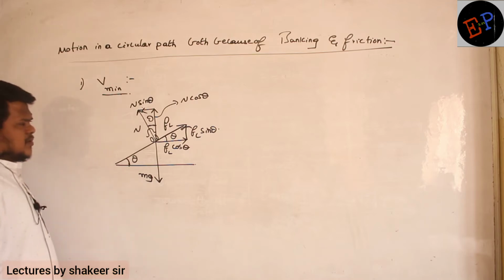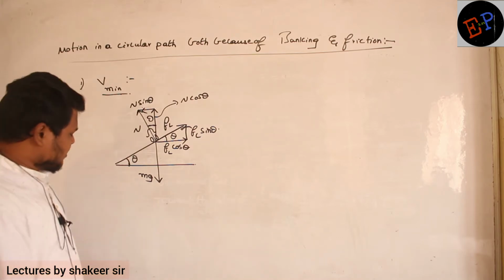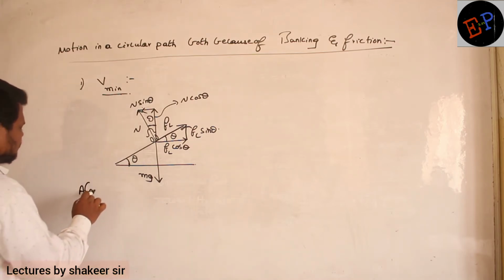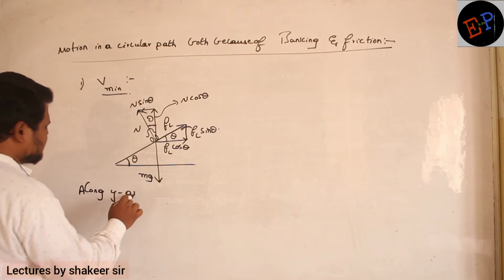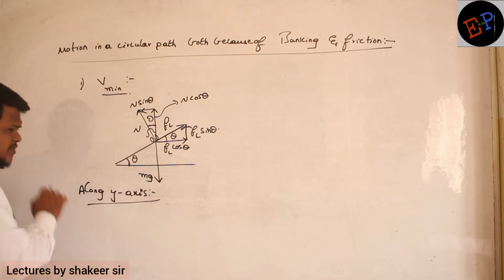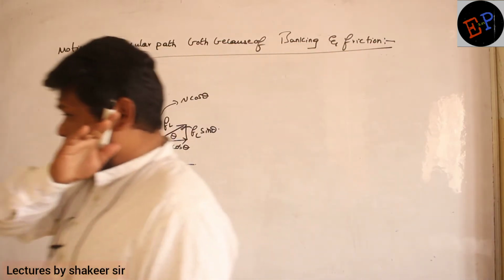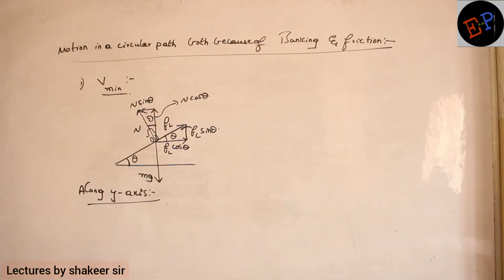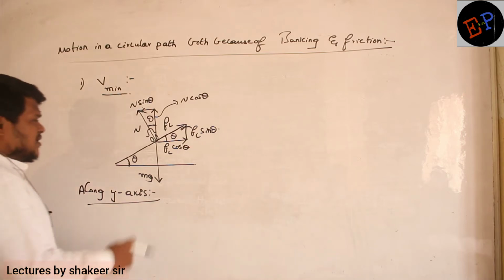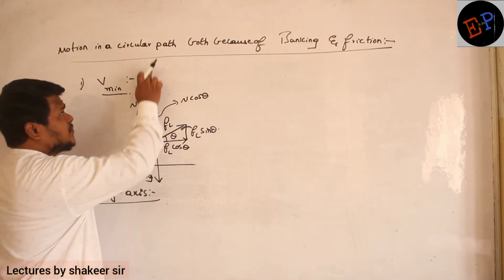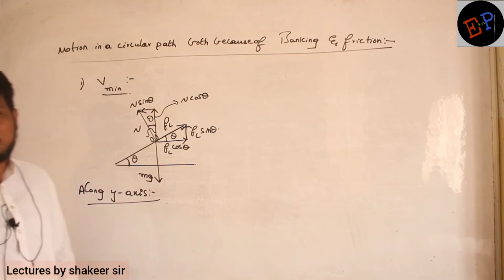Clear, no? Now can you say along the y-axis, all the forces must be balanced, no? Along the y-axis all forces must be balanced. If not, what happens? If there is a net force in the upward direction, the body will move in the upward direction, like an aeroplane it goes up.